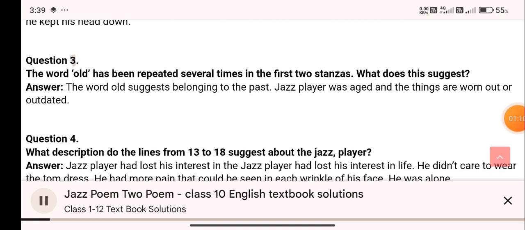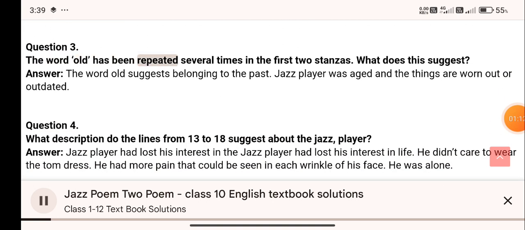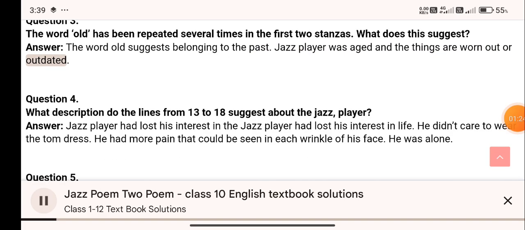Question 3. The word old has been repeated several times in the first two stanzas. What does this suggest? Answer. The word old suggests belonging to the past. Jazz player was aged and the things are worn out or outdated.